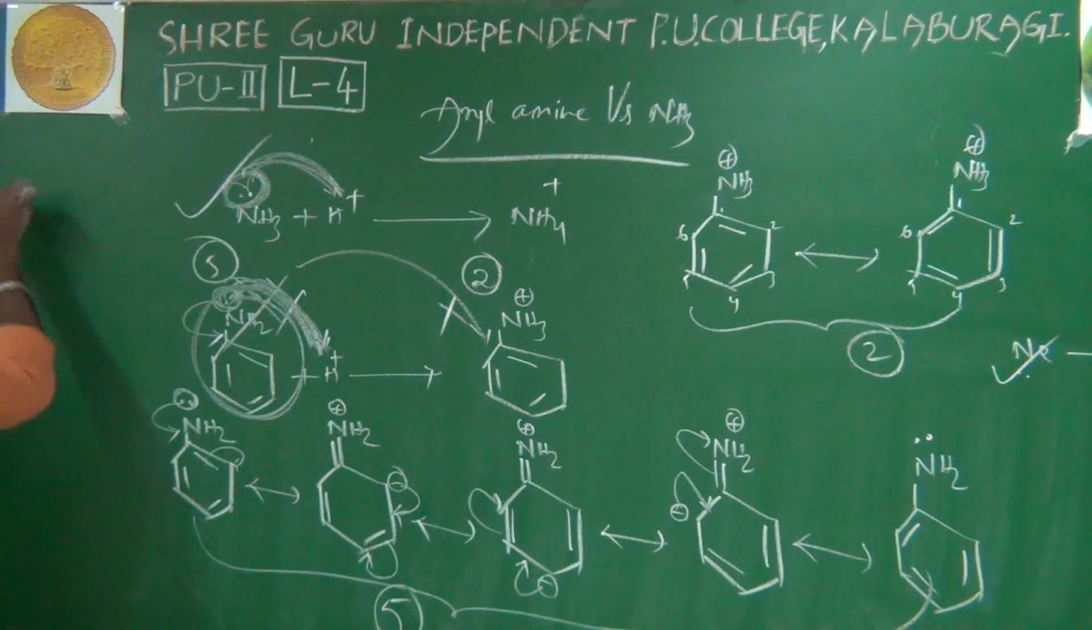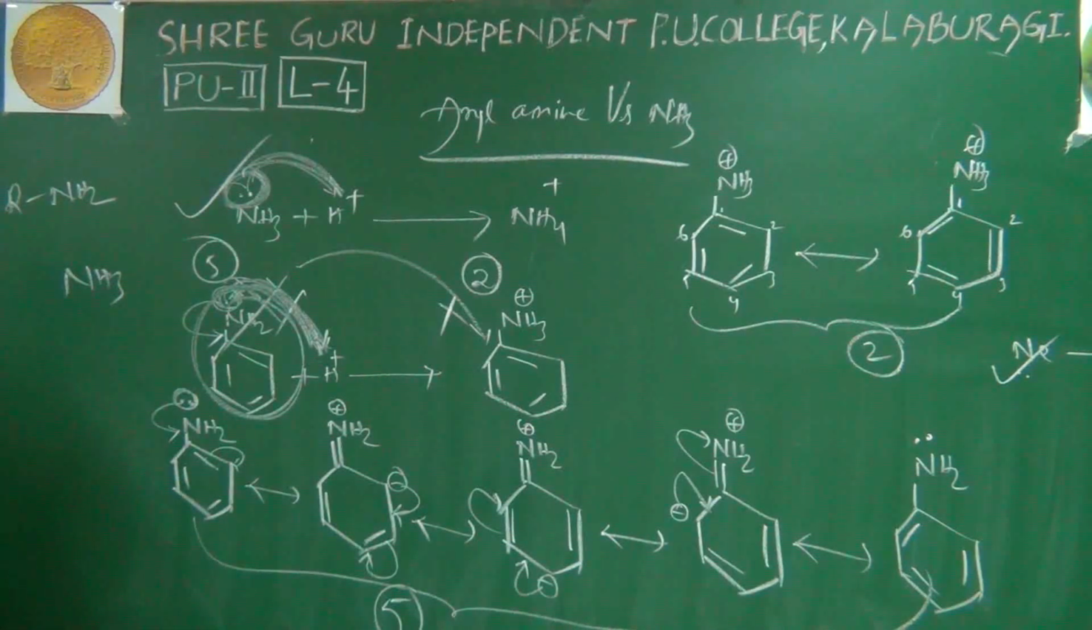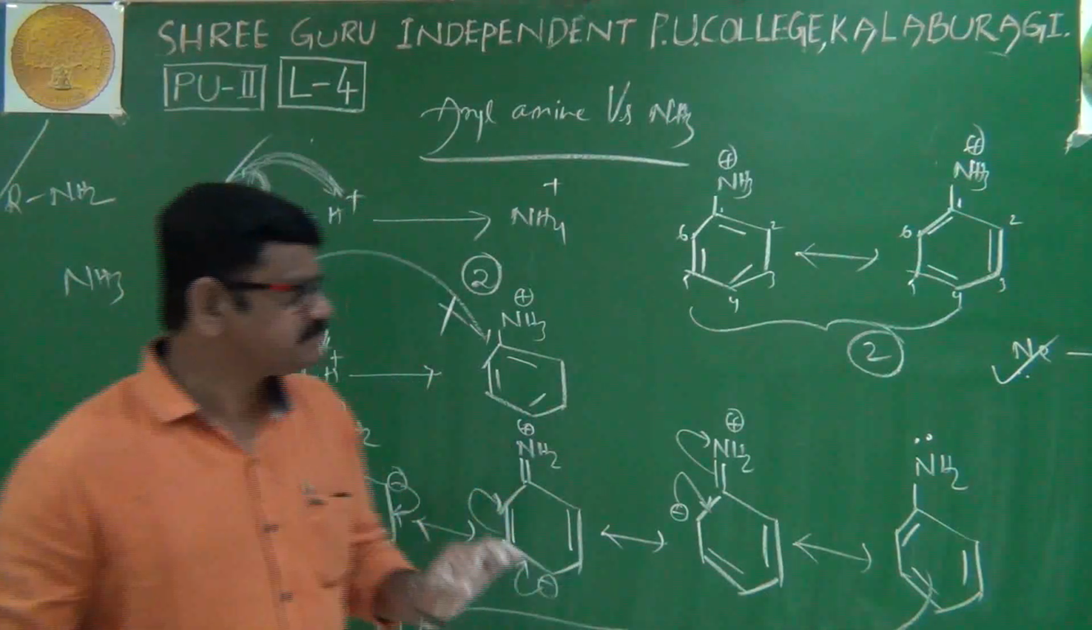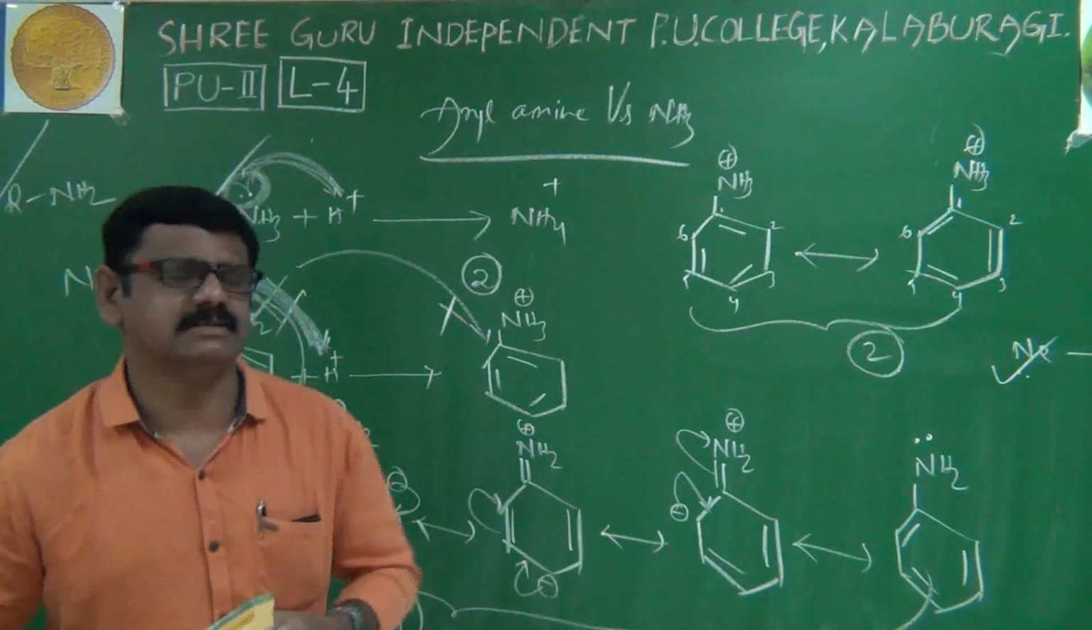When comparing amines and ammonia, amines are more basic. Amines here means aliphatic amines. Ammonia versus aromatic amine: ammonia is more basic. And ammonia versus aliphatic amines: aliphatic amines are more basic. This is the basic nature of various amines.